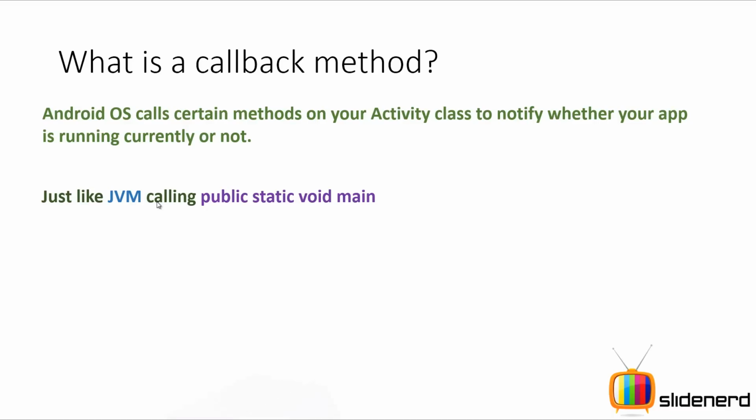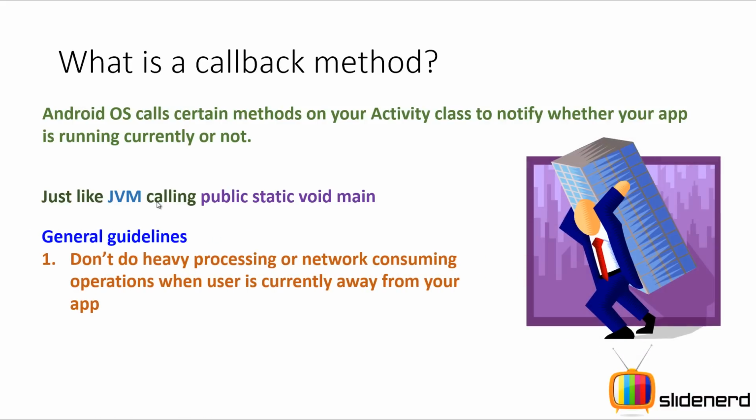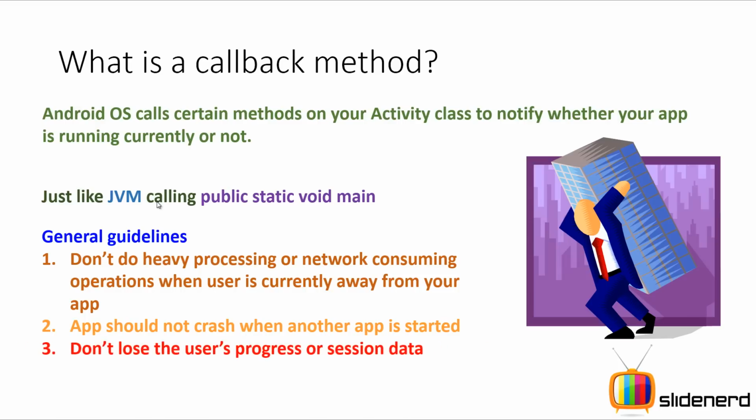For now, here are some general guidelines which you should probably read. When the user is not using your app, don't do heavy download stuff like GPS coordinates. And if the user gets a call while using your app or something else starts up, ensure that your app does not crash. You have to make sure that you handle things perfectly. And last but not the least, if you're filling a registration form on your app and suddenly your app minimizes due to some reason, and when the app maximizes again you see that you have lost all your data, do you want that? Of course not. You're going to uninstall that app right at the first time, right? So you have to make sure that you take care of all these small things, which are general guidelines. So let me go ahead.